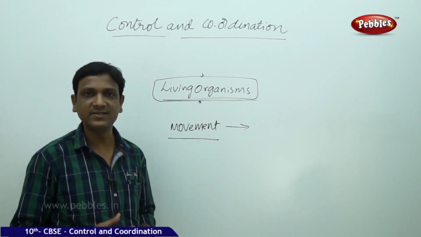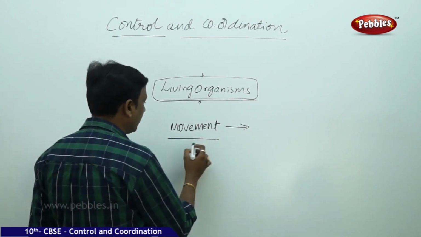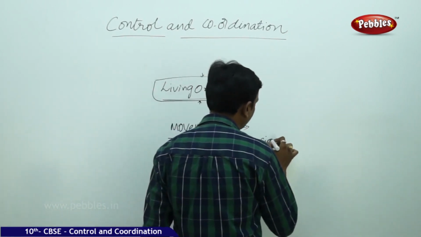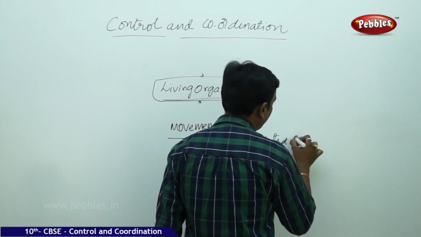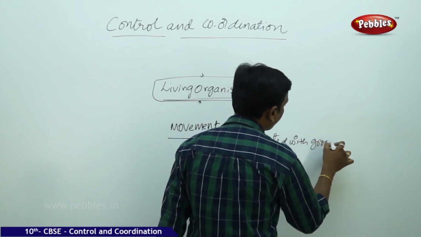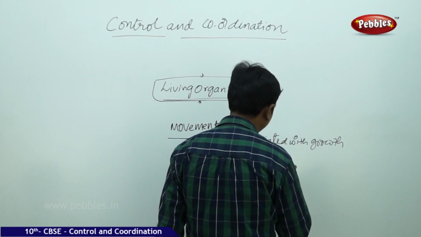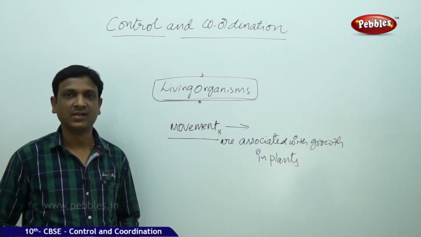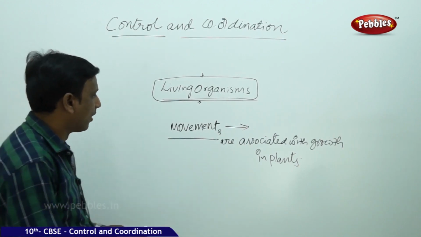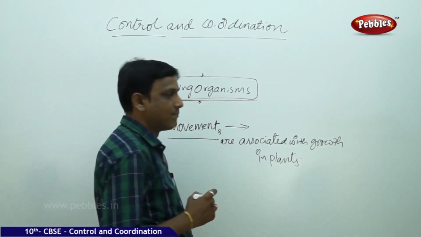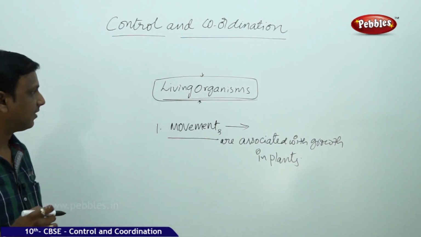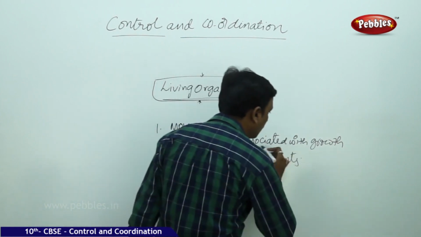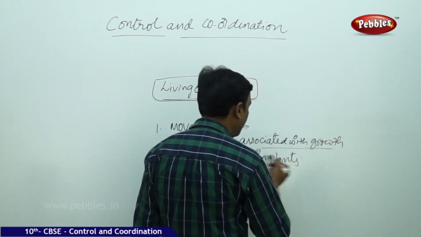So the movements in plants are associated with growth. We have come to a point that movement is an important characteristic of living organisms, and the movements are associated with growth in plants or animals.